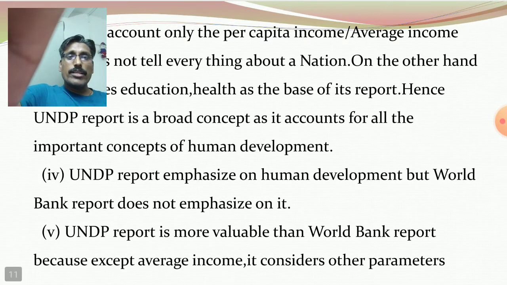Next, the UNDP report emphasizes human development, but the World Bank report does not, because the UNDP report considers educational status and health status, but the World Bank report only considers average income or per capita income, and simply neglects the educational status and health status of the country.